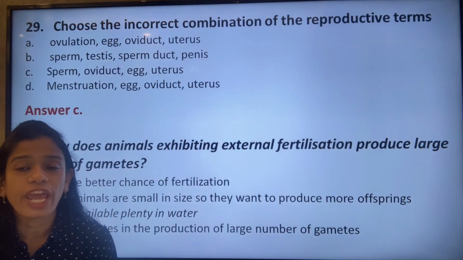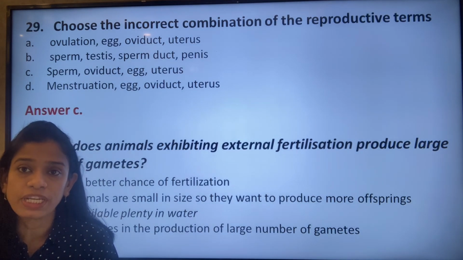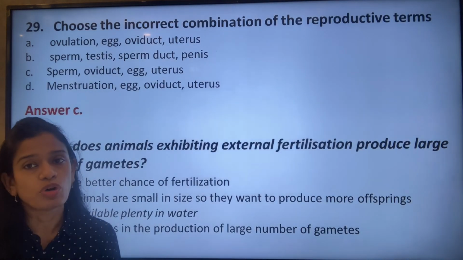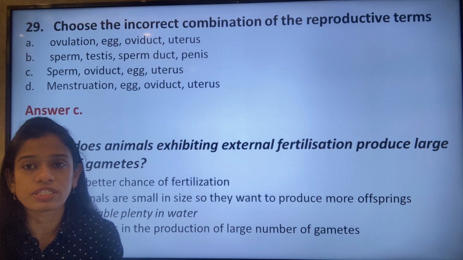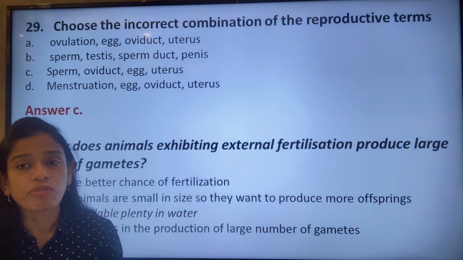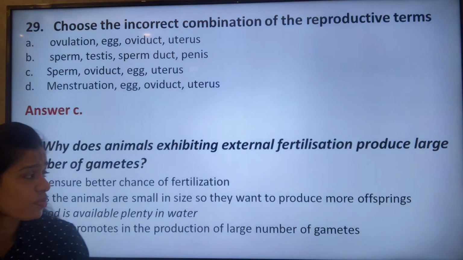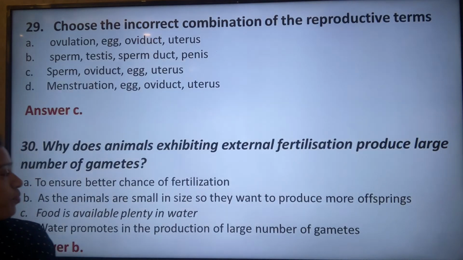So in order to ensure that the next generation comes into being, they produce a large number of eggs, so that even if the mortality rate is high, at least some of the eggs get fertilized and get born into new ones. So the correct option is option A, to ensure better chance of fertilization.